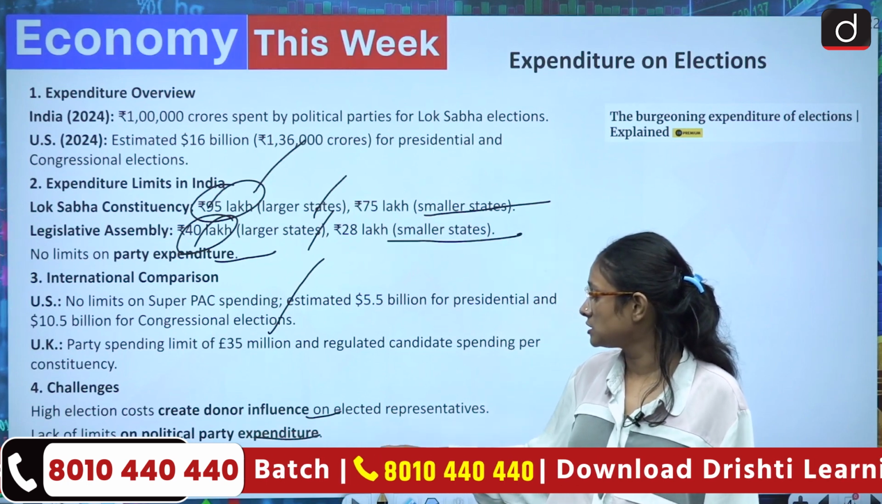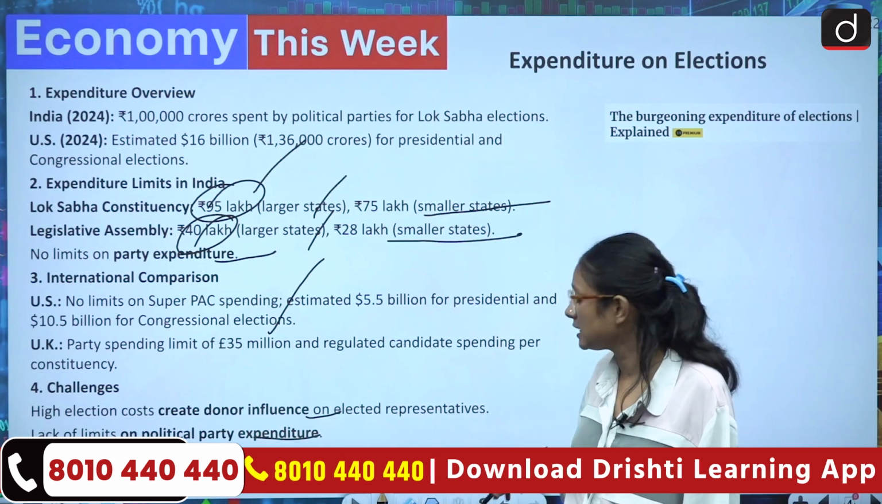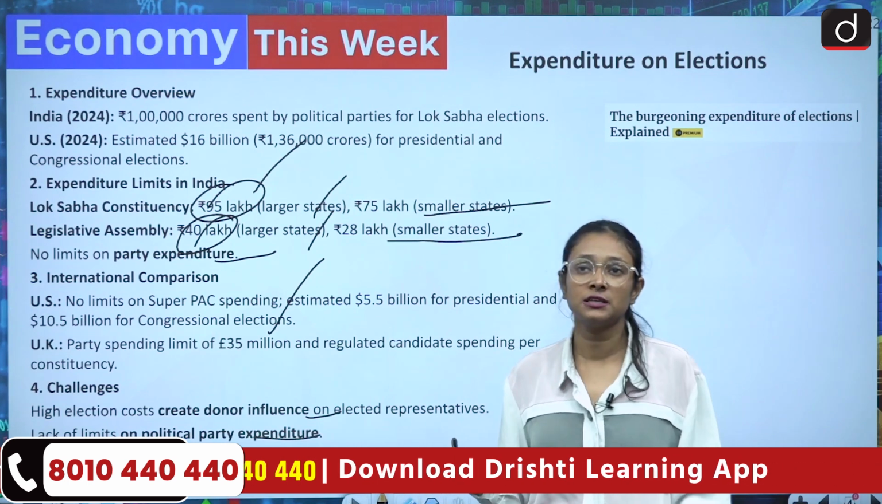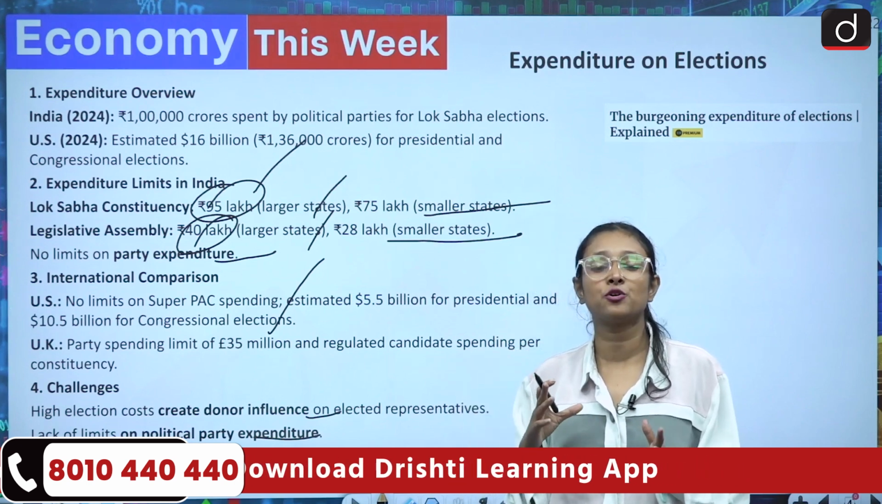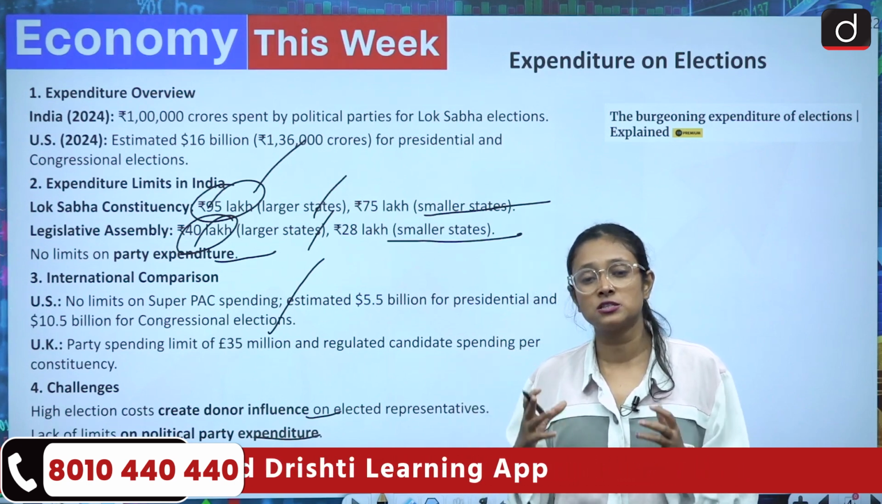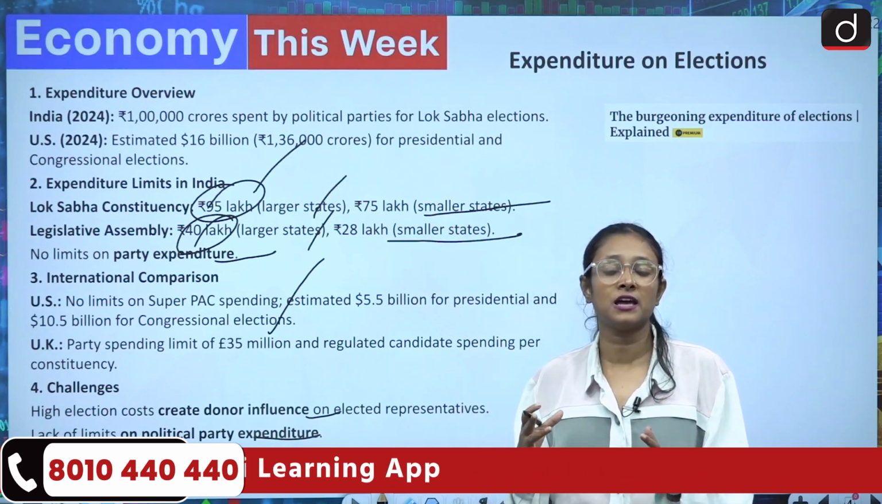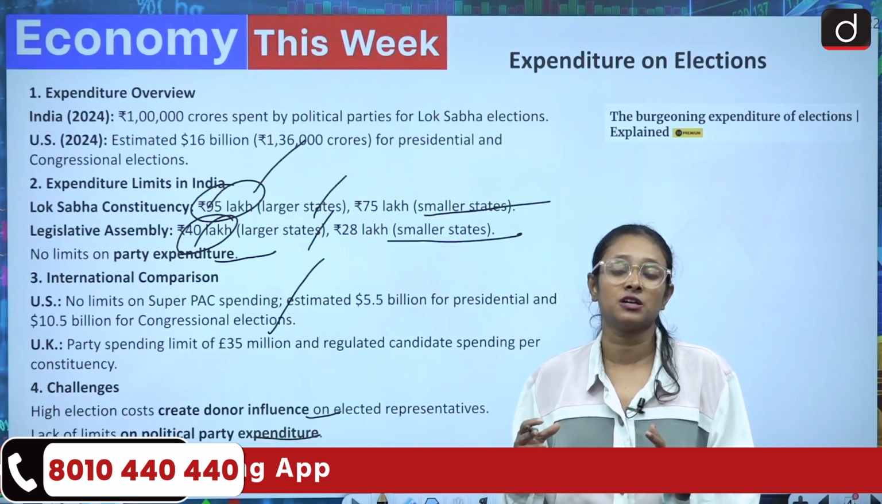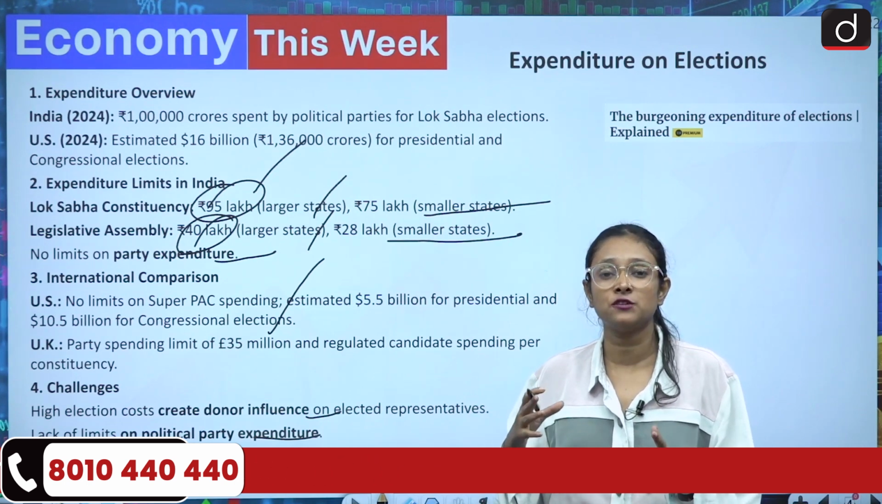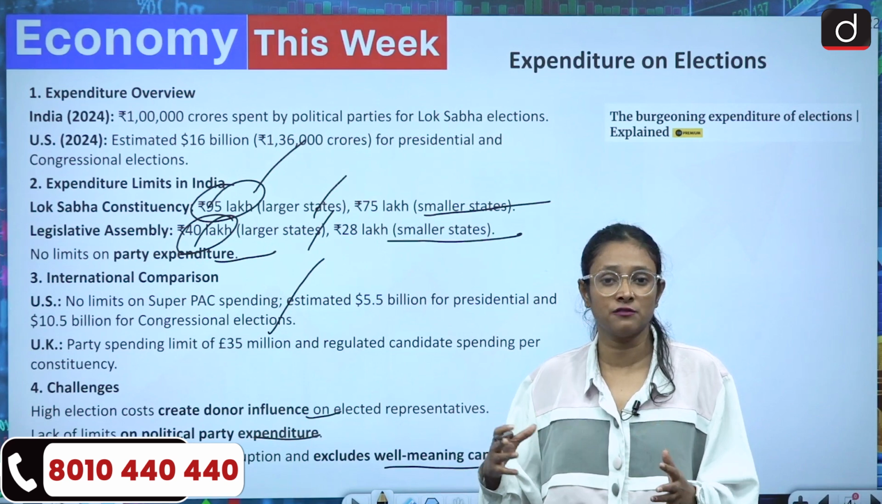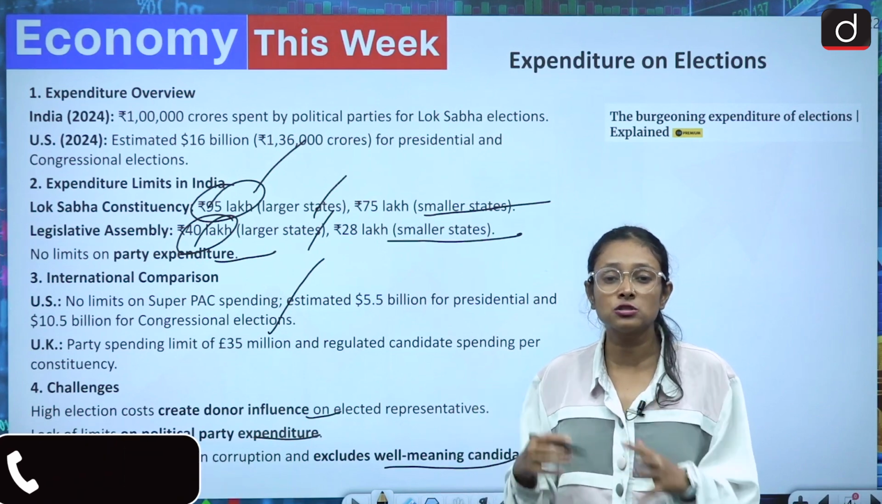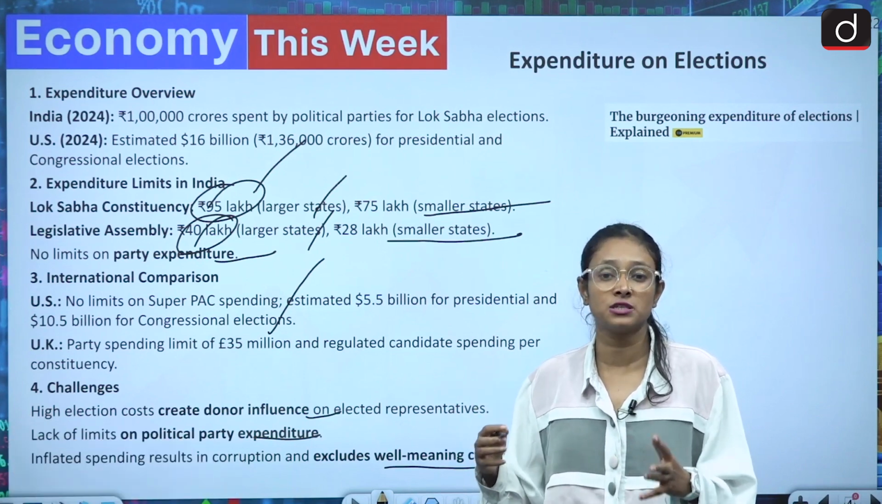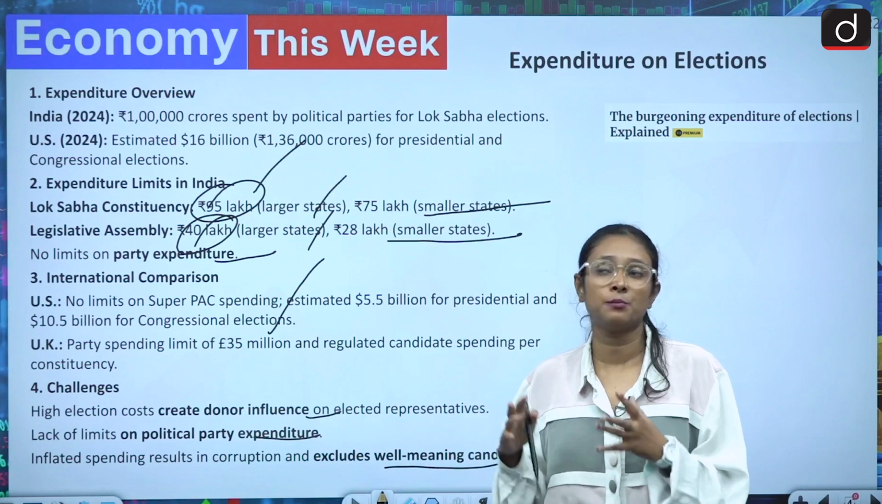Inflated spending results in corruption and excludes well-meaning candidates. So this cannot be a democratic game where those who are deserving, those who have shown their faith in the people, can win. Those who have money can influence people with their money and they can win. So this excludes well-deserving candidates from this race. Here money plays a big role.